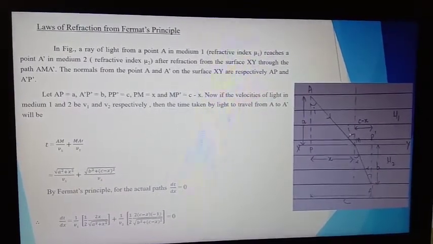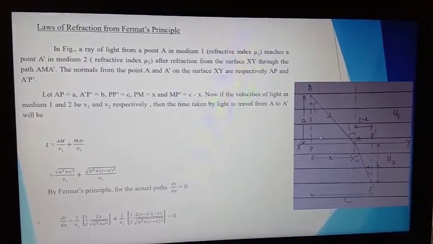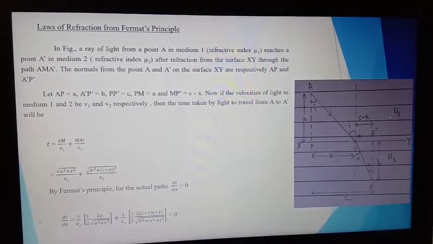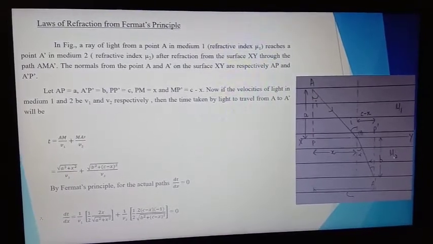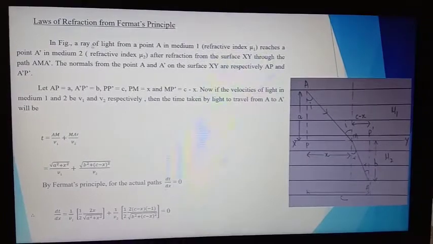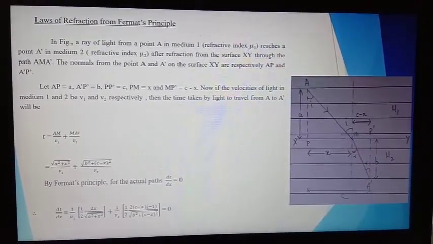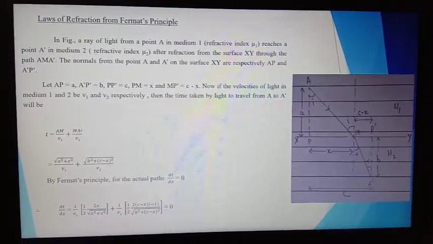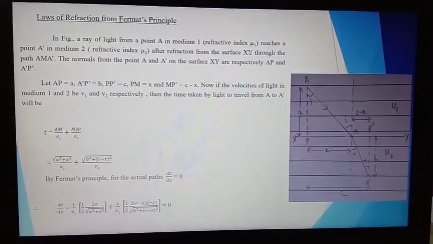If this angle is I, then by geometry this is also I and this is R. Mu1 is the refractive index of medium 1 and mu2 is the refractive index of medium 2. In the figure, a ray of light from a point A in medium 1 reaches A dash in medium 2 after refraction from the surface XY.